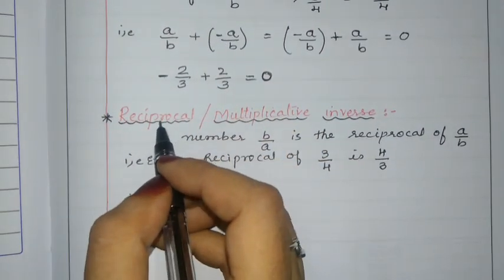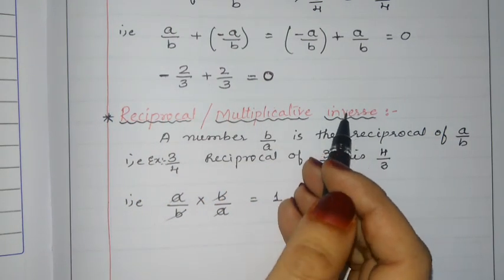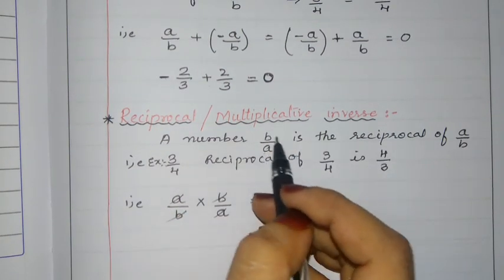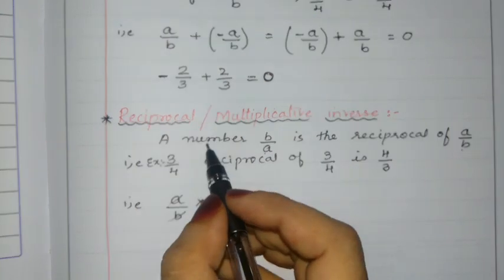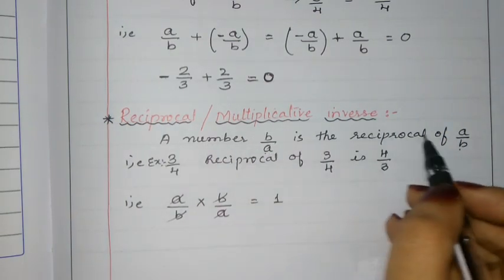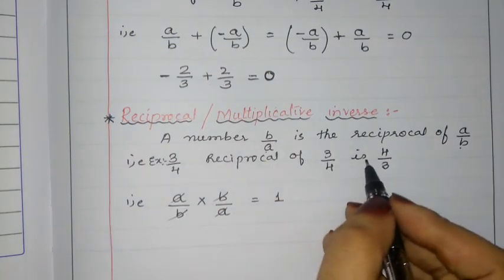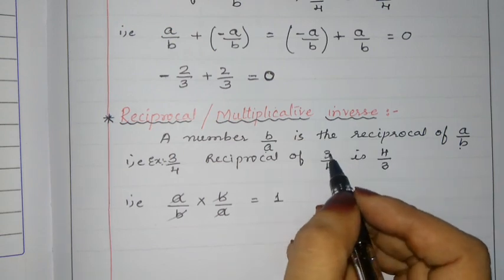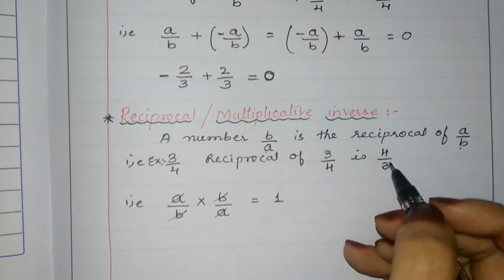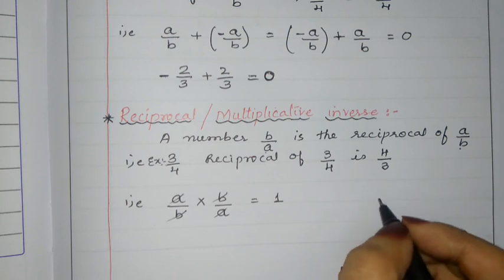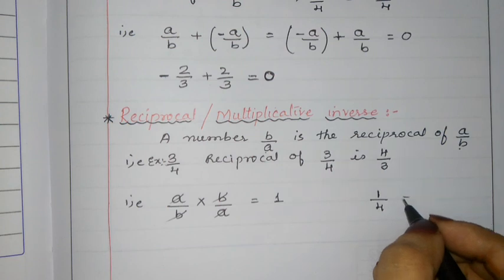In the same way, reciprocal or multiplicative inverse. What is the multiplicative inverse? A number b by a is the reciprocal of a by b, or it is also called the multiplicative inverse of a by b. That is, the reciprocal of 3 by 4 is 4 by 3, and we also call 4 by 3 the multiplicative inverse of 3 by 4. For example, 1 by 4: the multiplicative inverse of 1 by 4 is 4 by 1.